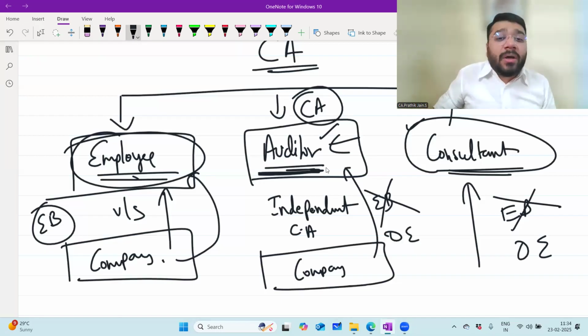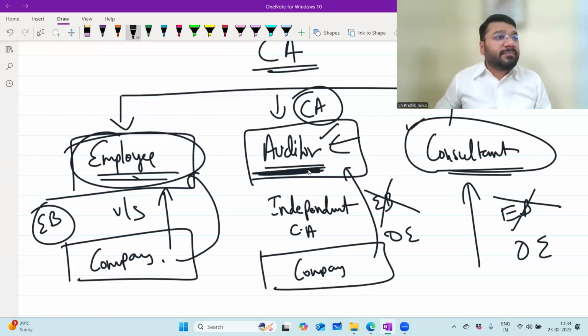So when I'm talking about auditor, who is this auditor? This auditor is a person who performs the statutory audit. Statutory means what? Requirement by law. Which law? Here, Companies Act. Then there's something called internal audit. There's something called tax audit. Tax audit is a compulsion of the Income Tax Act that you'll understand in tax.